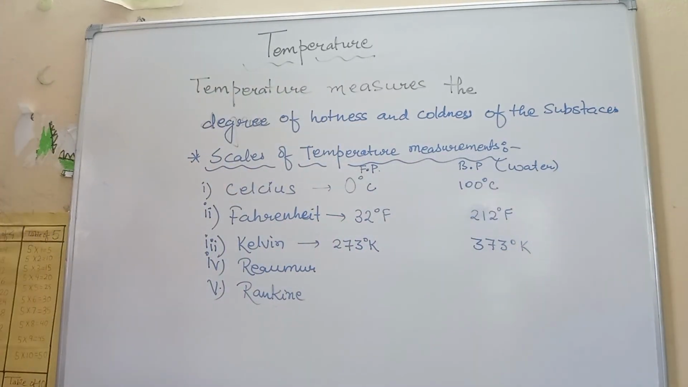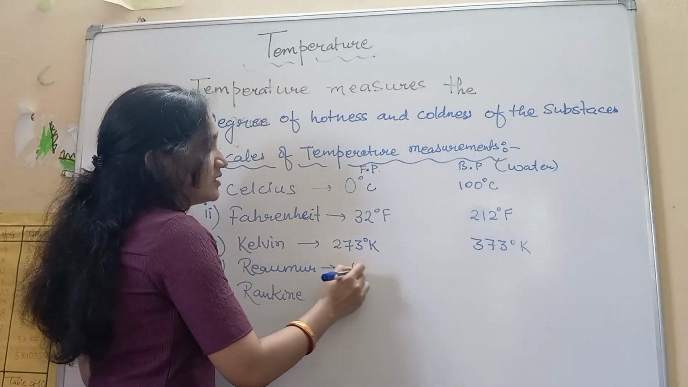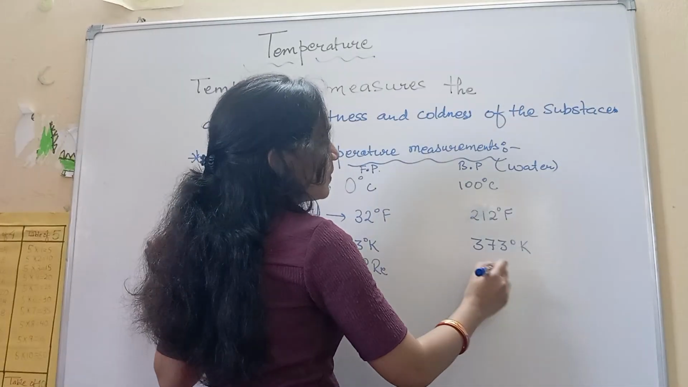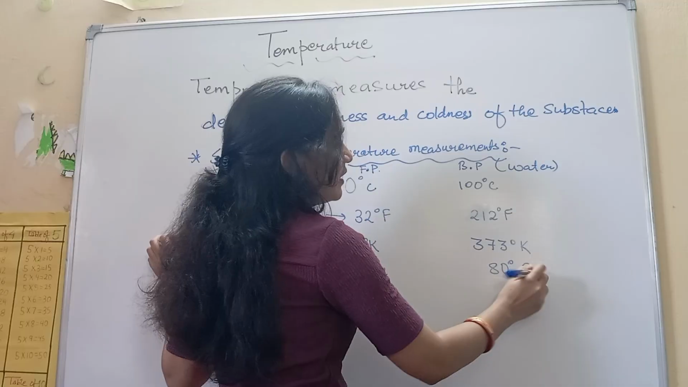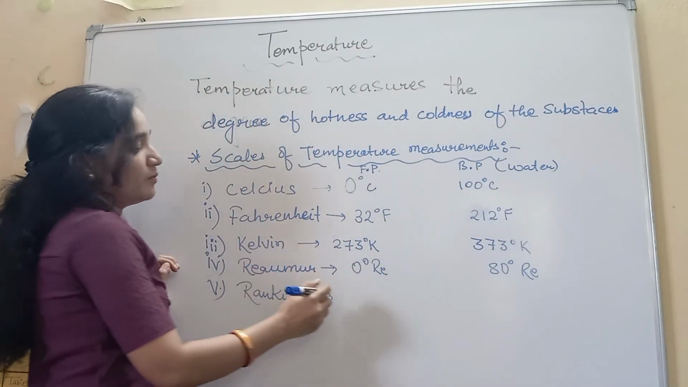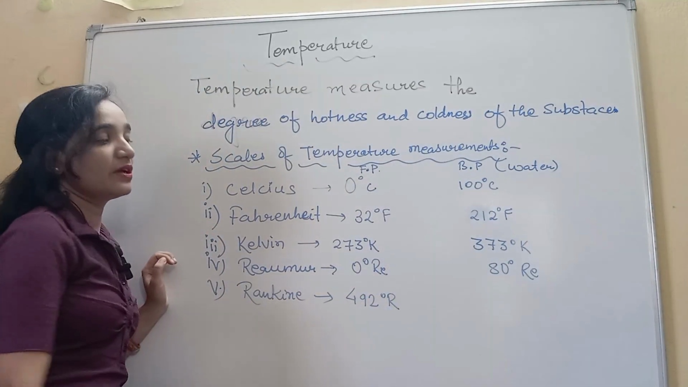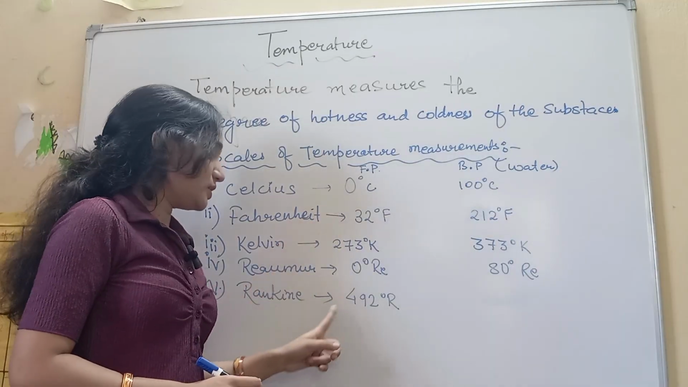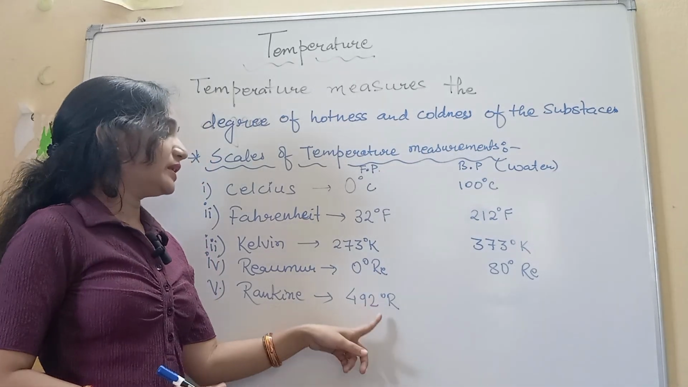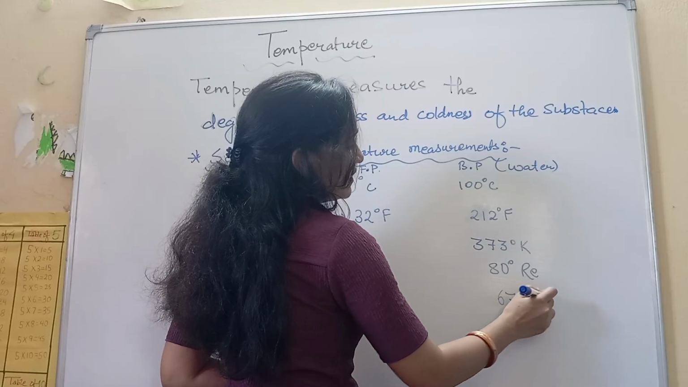Similarly, for Reaumur, it is given as 0 degree Reaumur, denoted as Re, and 80 degree Reaumur. For Rankine, denoted by R, the freezing point of water is 492 degree Rankine, and the boiling point is 672 degree Rankine.